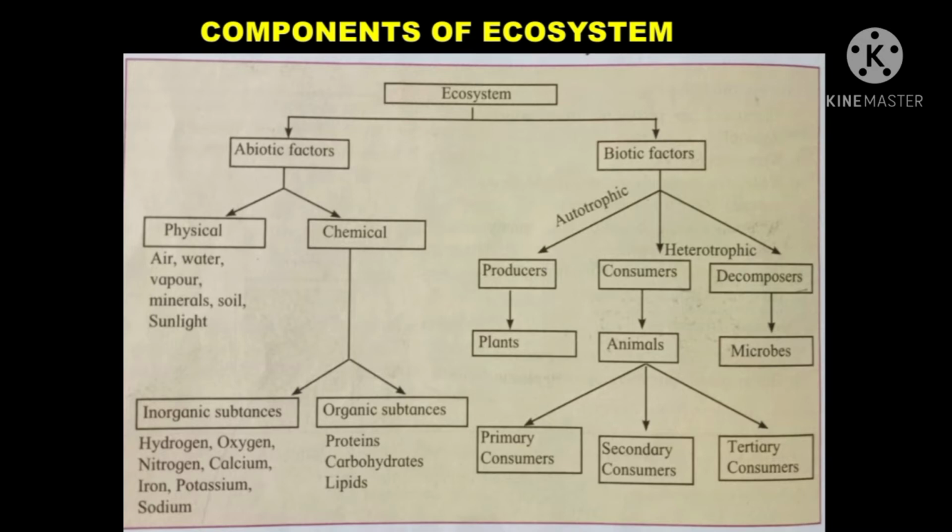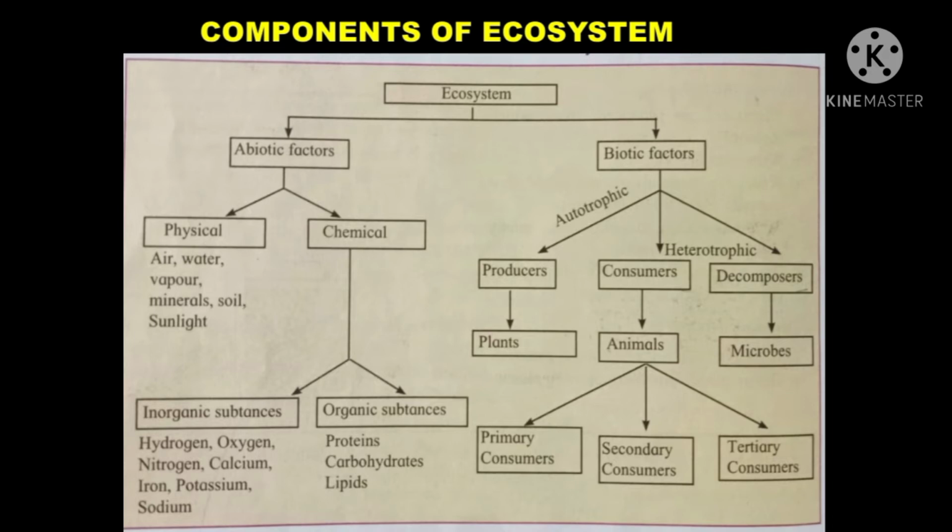Now who can eat the frog? There are many large birds or again large animals who can eat frog. So let's take the example of snake. Snake can eat the frog. So snake becomes the tertiary consumer. Are you able to understand, students? So our plant was producer, primary consumer was grasshopper, secondary consumer was frog, tertiary consumer was snake.